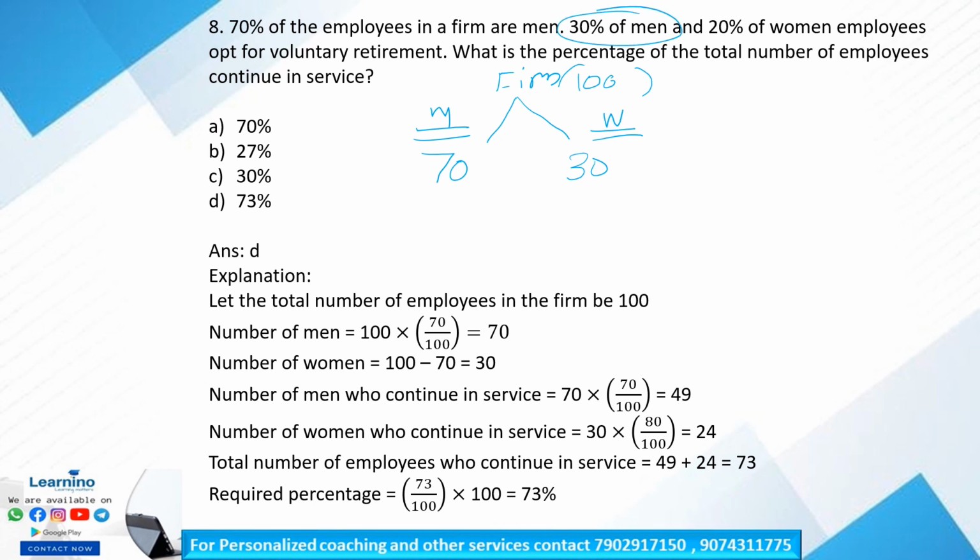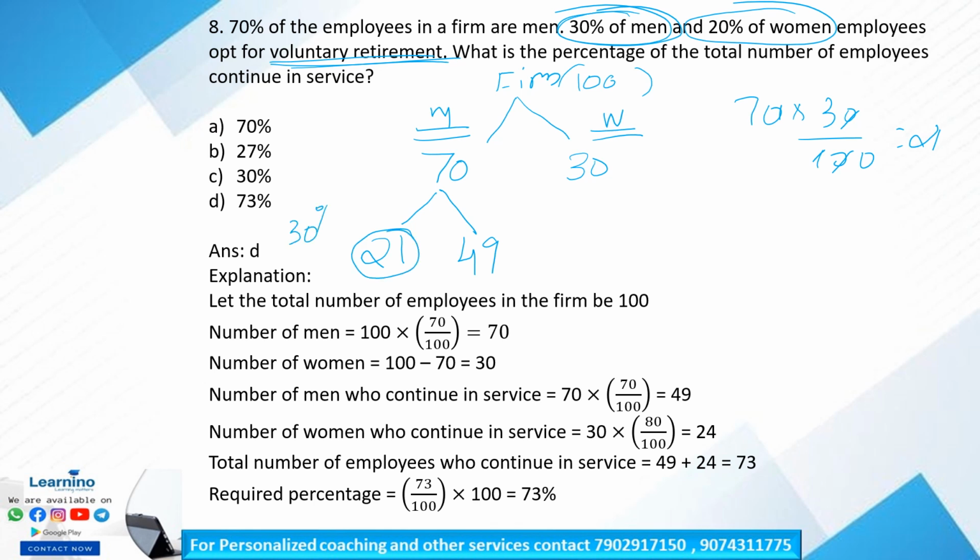30% of the men and 20% of the women employees opt for voluntary retirement. Okay. So what is 30% of 70? So 70 into 30 by 100. That is 21. So 21, and 70 minus 21 is 49. Okay, so this is 30% of men, right?